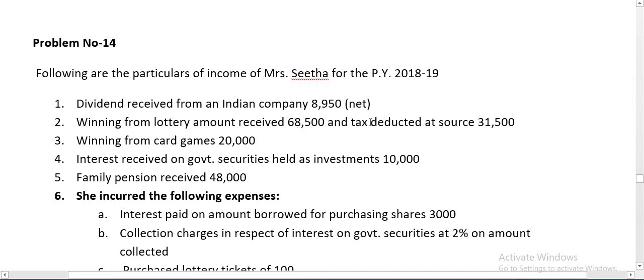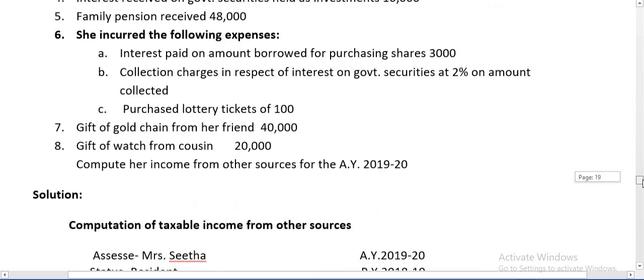You have to add TDS amount to net amount because gross amount is equal to net winning plus TDS.